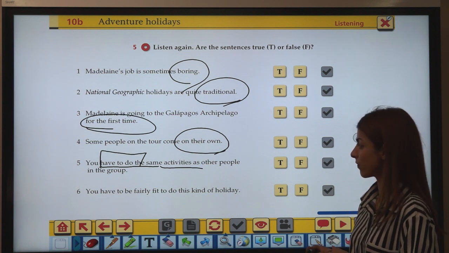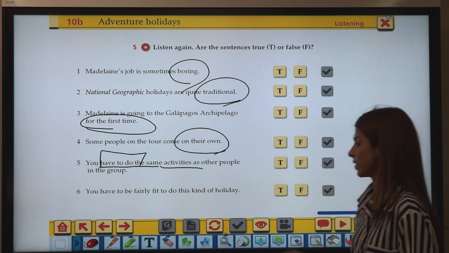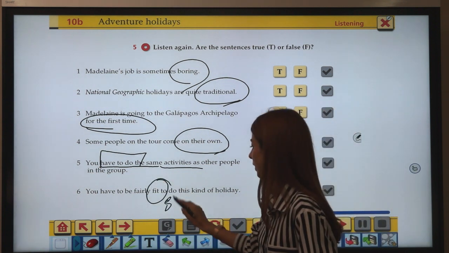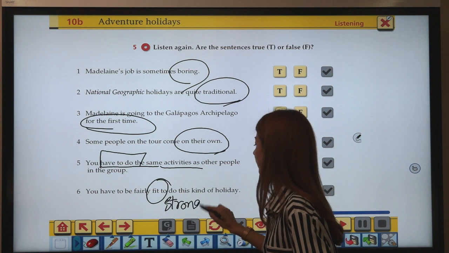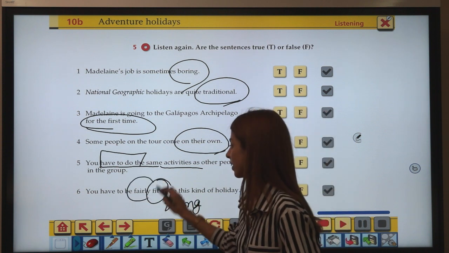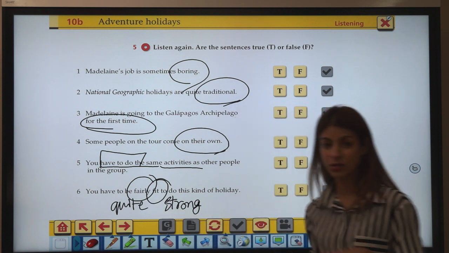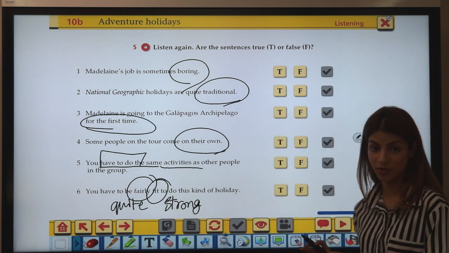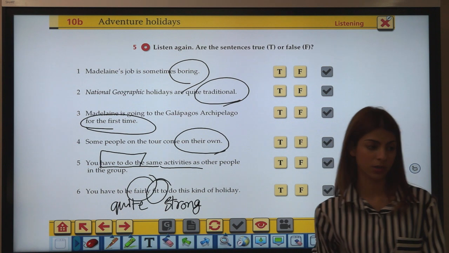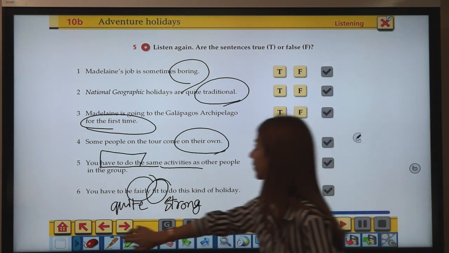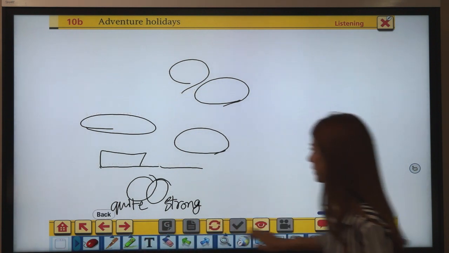Number 6, you have to be fairly fit to do this kind of holiday. Now, when you're fit, you're strong, right? Physically strong and fairly means you have to be quite strong to do this kind of holiday. Is it true or false? Okay, so if you're ready, we'll start with exercise 4 first, alright?